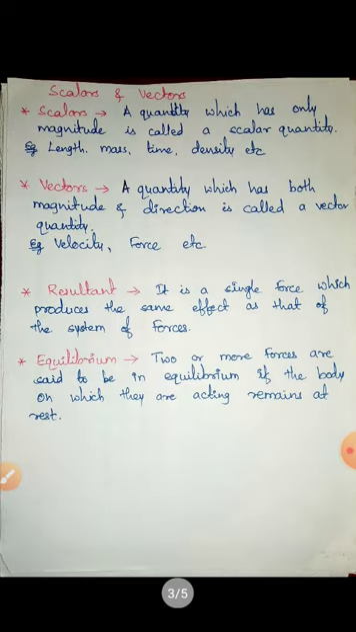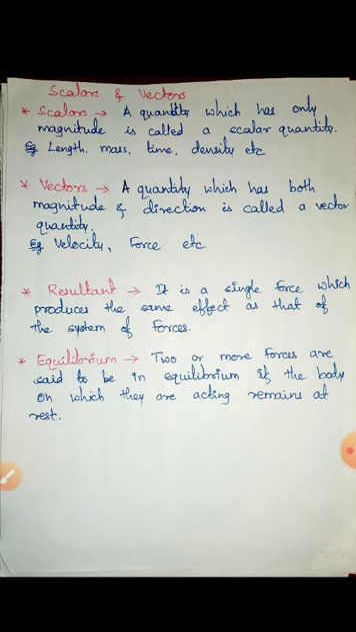So what are scalars? A quantity which has only magnitude is called a scalar quantity. A quantity which has only magnitude but no direction is called a scalar quantity. So what are the examples? Length, mass, time, density, etc. are scalar quantities. So what does this mean?